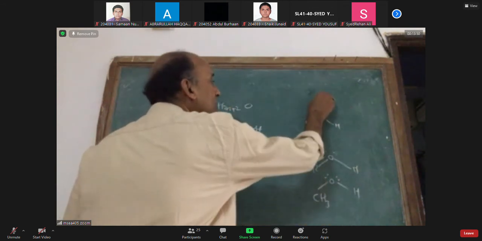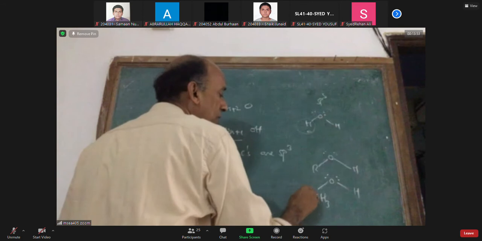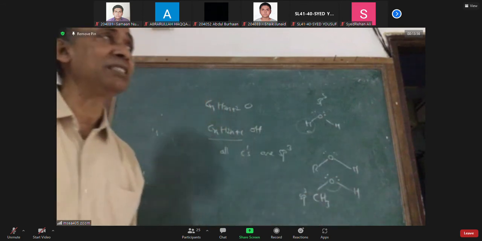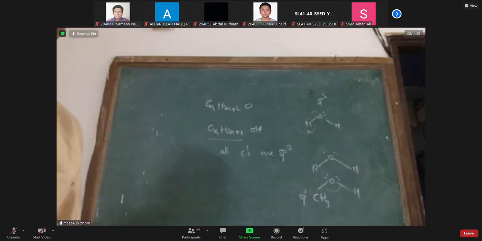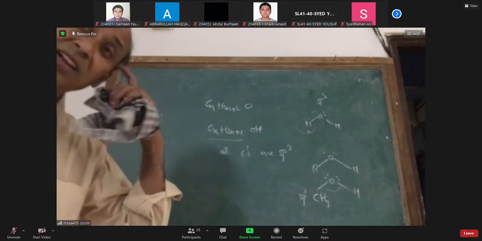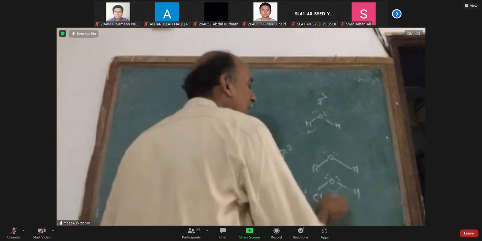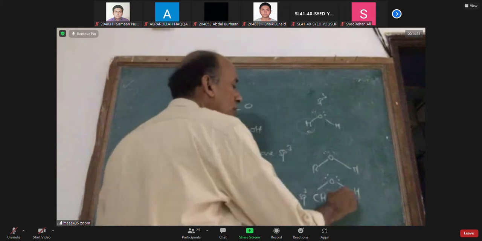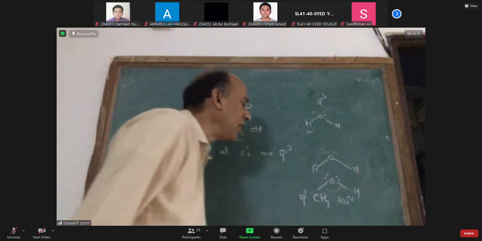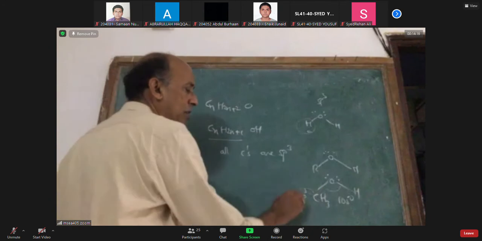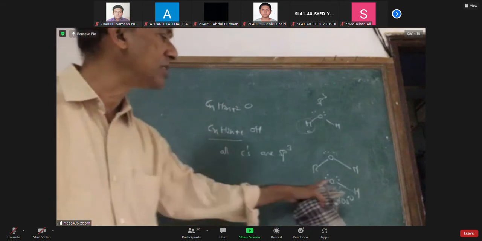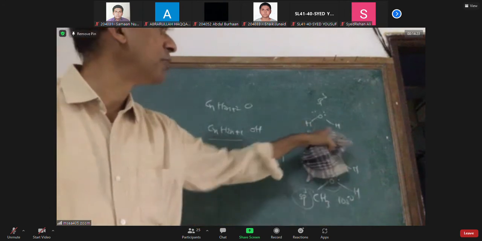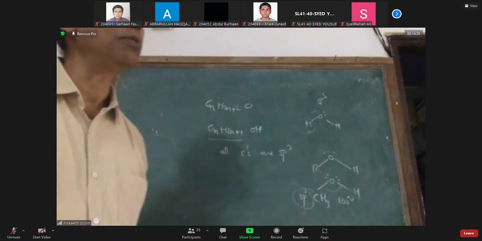I said this oxygen is sp3 hybridized, and the carbons are sp3 hybridized. The angle between the atoms in sp3 hybridization means 109 degrees 28 minutes. But in water and in alcohol, the bond angle is shorter; it is compressed by a few degrees, close to 105 degrees. In alcohols, normally all carbons are sp3 hybridized. Alcohols have one OH group. Because of that OH group, they can make hydrogen bonds with water, and alcohols are soluble in water.